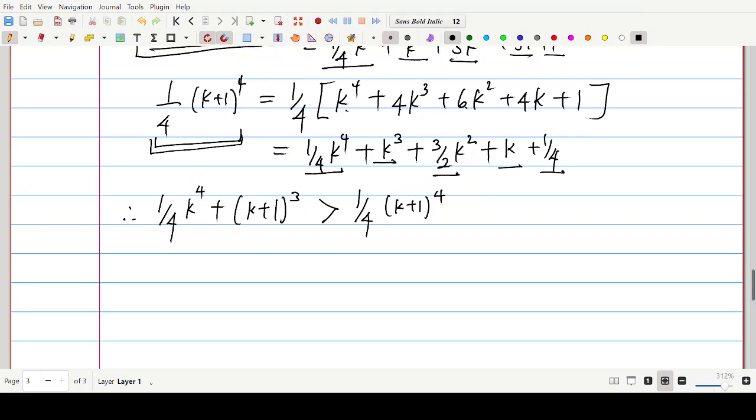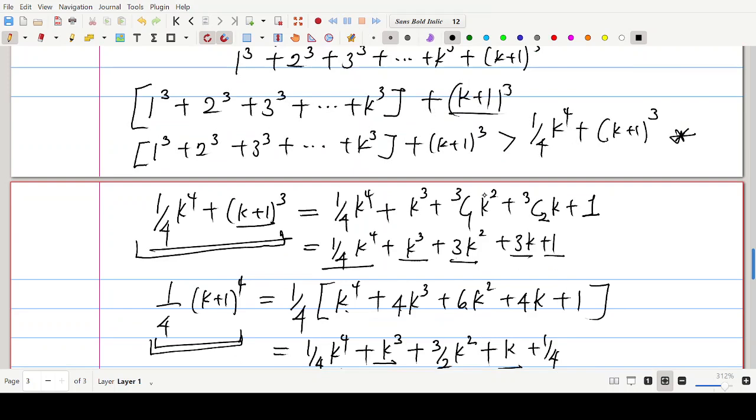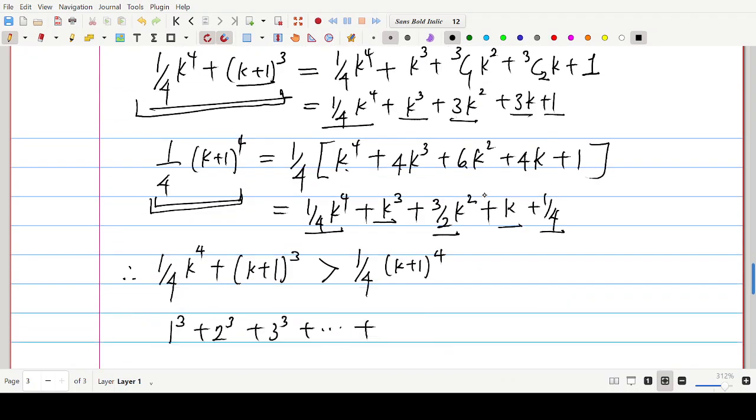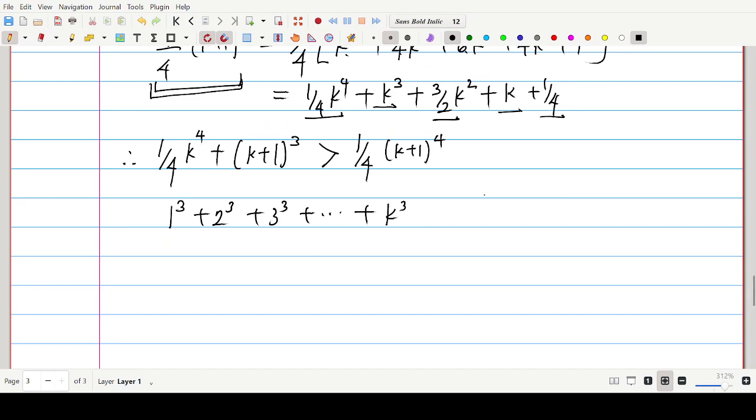So we have this already, and because of that, we can make these statements. 1 to the power 3 plus 2 to the power 3 plus 3 to the power 3 plus dot dot dot plus k to the power 3 plus (k plus 1) to the power 3, that is bigger than 1 over 4 k to the power 3 plus (k plus 1) to the power 3.